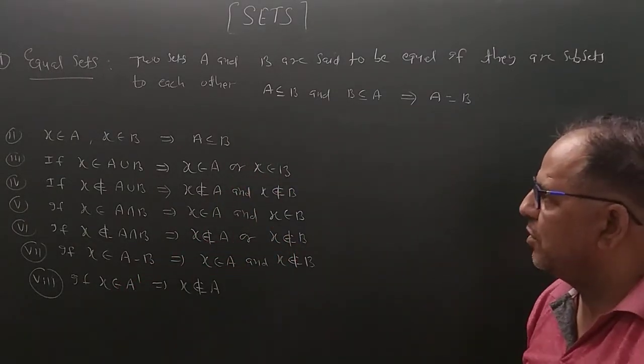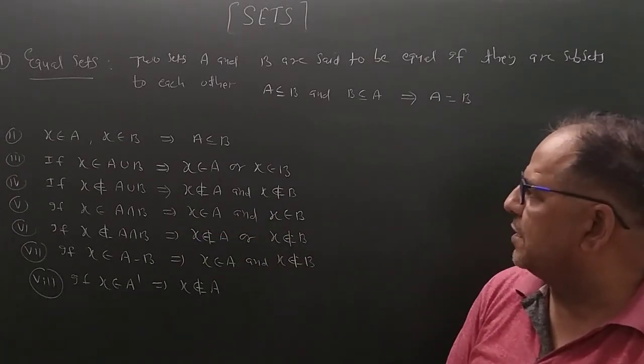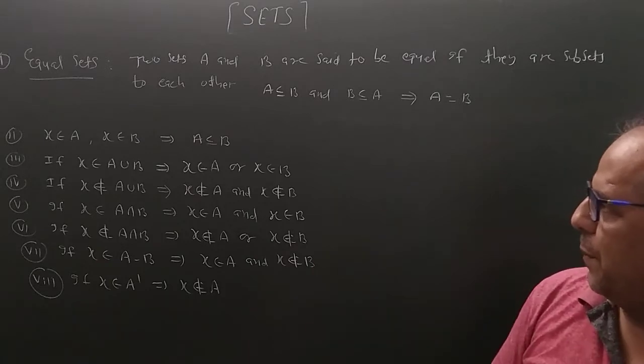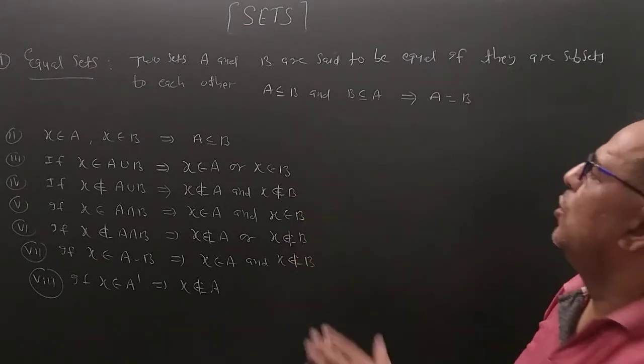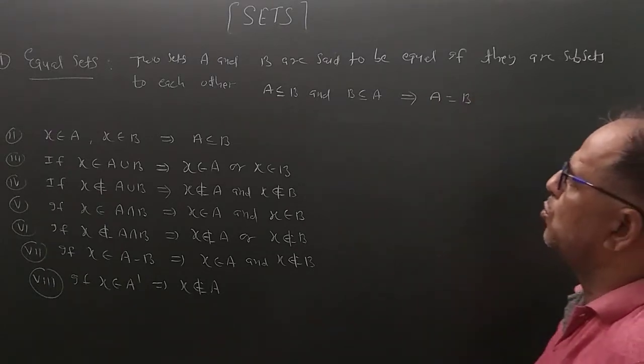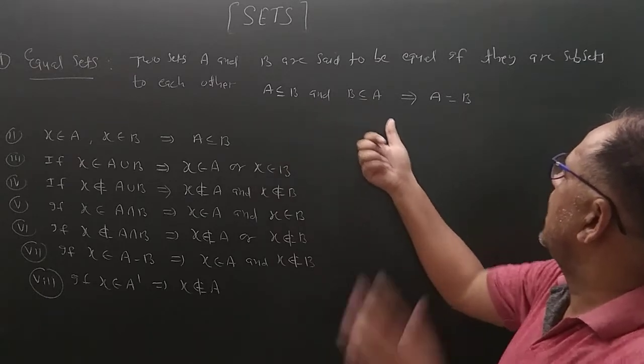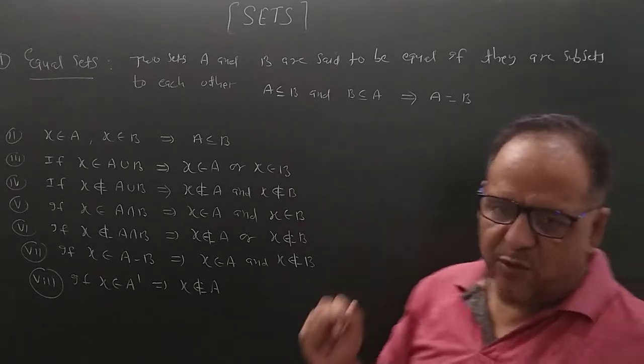पुराना जो हमने अभी तक पढ़ा है सेट्स में उसके बारे में कुछ रिकॉल करने की कोशिश की है। The first topic is equal sets. Two sets A and B are said to be equal if they are subsets of each other. That means if A is the subset of B and B is the subset of A, then we can say A is equal to B.